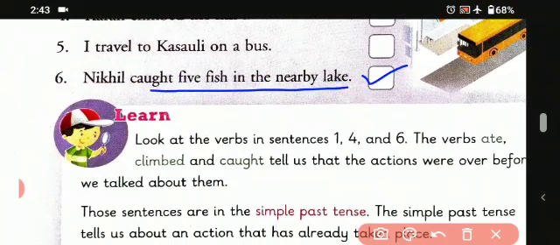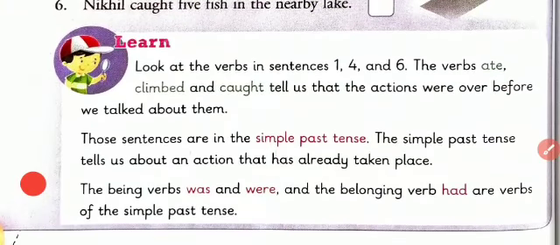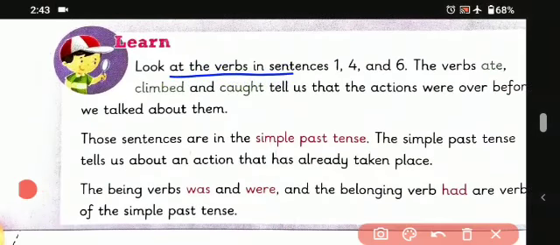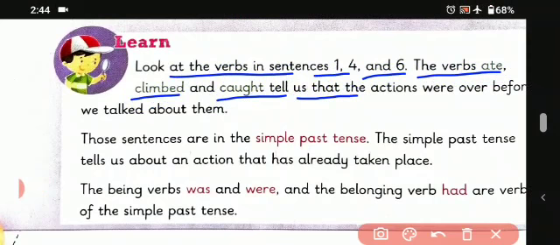Okay students, let's understand more about it. Look at the verbs in sentences 1, 4 and 6. The verbs ate, climbed and caught tell us that the actions were over before we talked about them. So words like ate, climbed and caught tell us that these actions had already happened before we are talking about it.